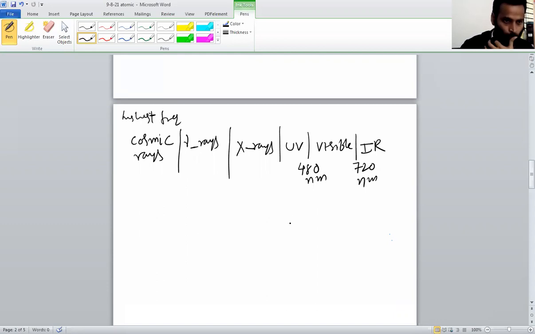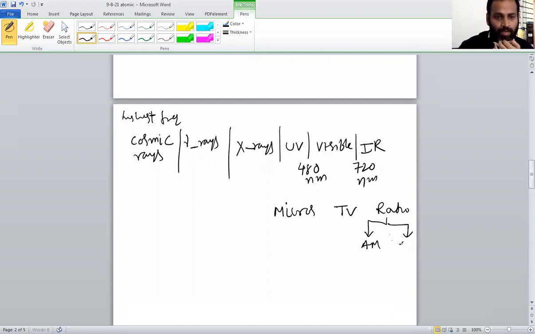After that, microwaves, and then radio waves, which are of two types, AM and FM. So these are the kinds of radiations. And here we have one more classification, visible radiation, which as I said starts from 480 to 720.